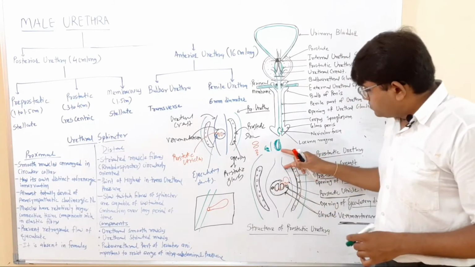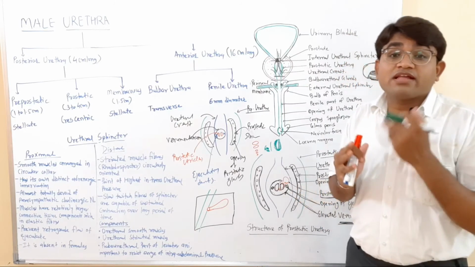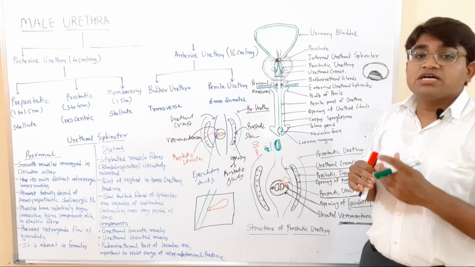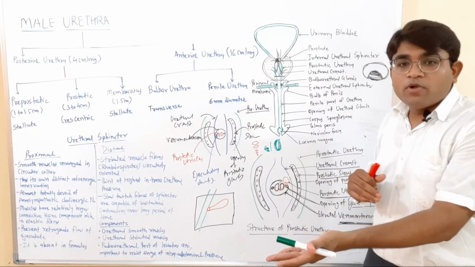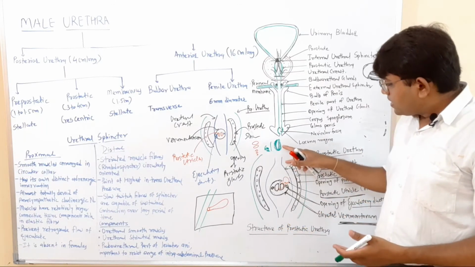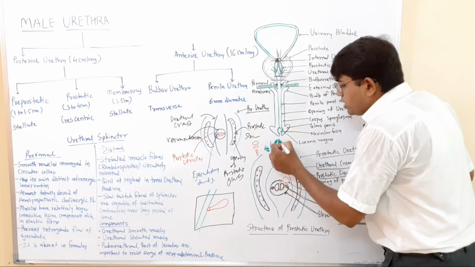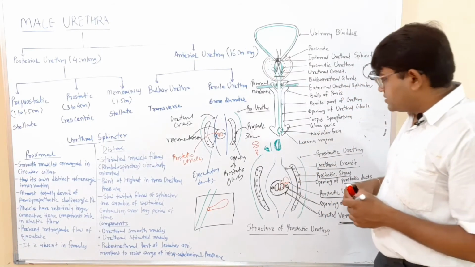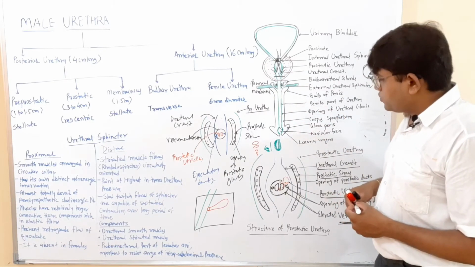Because of this narrowest part, it creates a pressure. Due to the pressure, the urine can be projected away from the body. It is about 6 mm long, and it is guarded by the two labia on both sides. So this is about the penile part of the urethra.